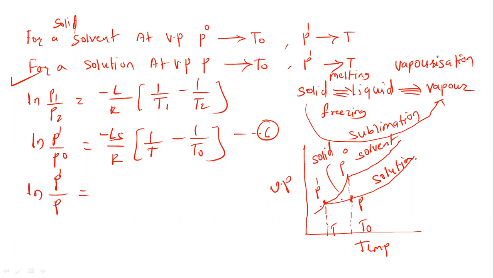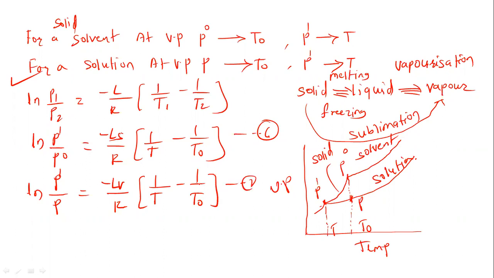Liquid has a tendency to go into the vapor state, so the process will be vaporization. Therefore we use here minus LV upon R into 1 upon the lower temperature T, minus 1 upon the higher temperature T0. So this is equation 2.